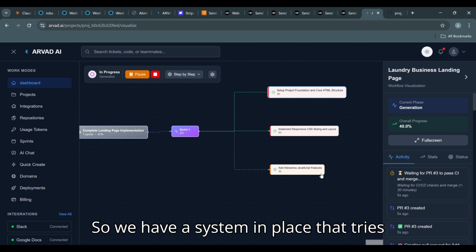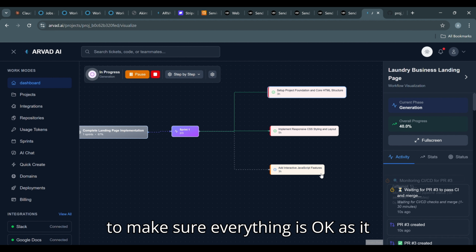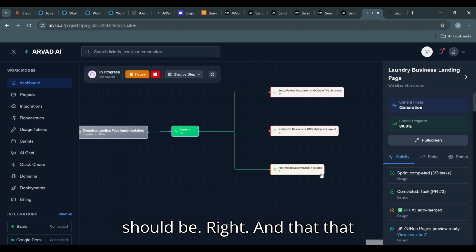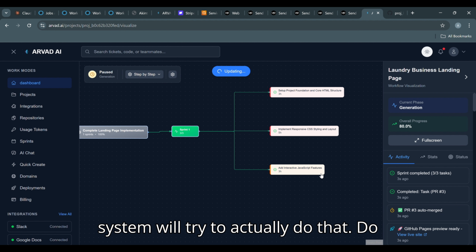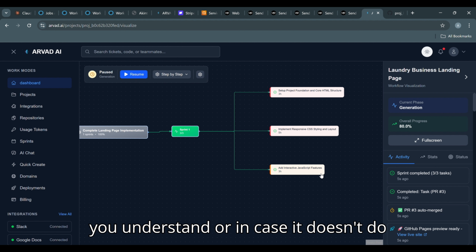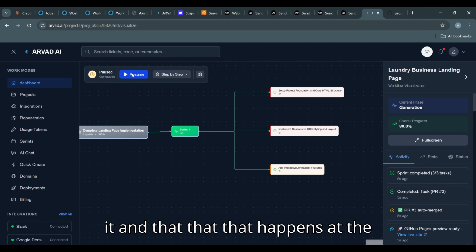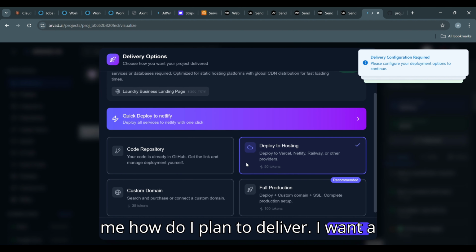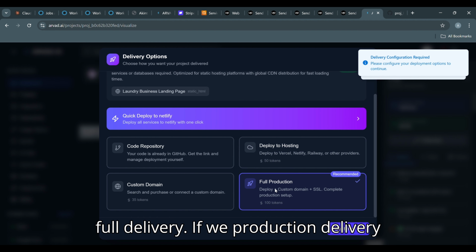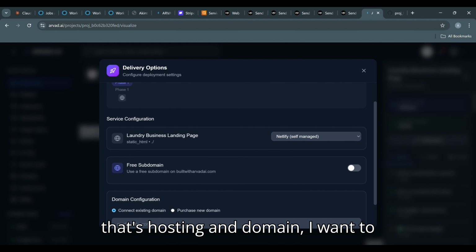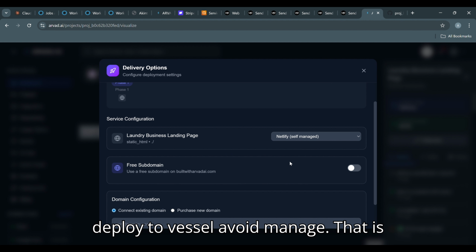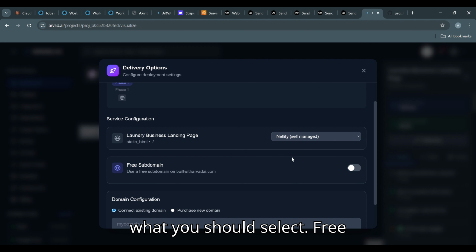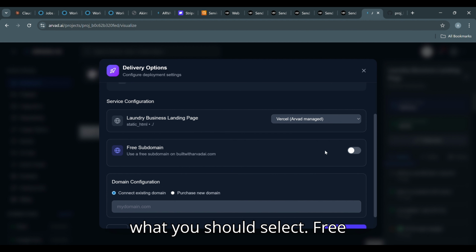So we have a system in place that tries to make sure everything is okay as it should be, right? And that system will try to actually do that. But in case it doesn't do it, that happens at the delivery phase. So if I go to next now, that would go to the delivery phase, and it would ask me how I plan to deliver. I want a full delivery, a full production delivery, that's hosting and domain. I want to deploy to Vercel Arvad Managed. That is what you should select. Free subdomain.